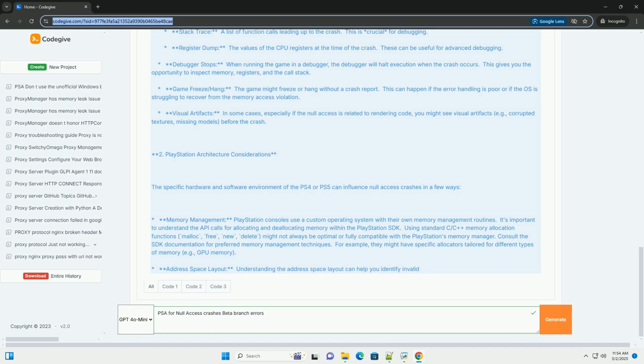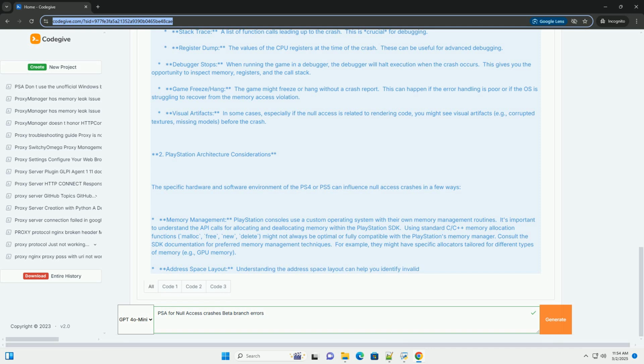Defensive programming. Write your code defensively. Assume that anything that can go wrong, will go wrong. Check for errors and handle them gracefully. Code reviews. Have your code reviewed by other developers to catch potential problems.